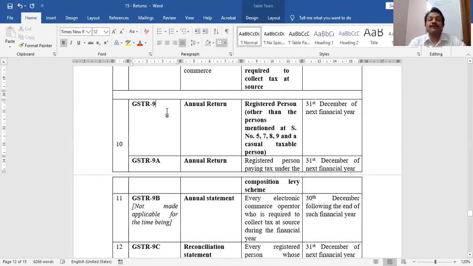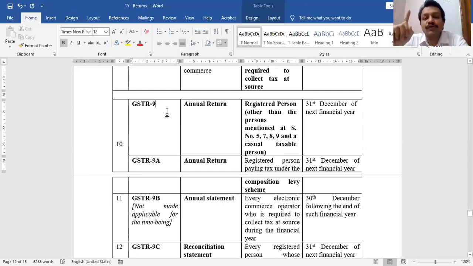Again, listen. Section 44 gives you four forms. GSTR 9 for every person except non-resident, except input service distributor, except deductors of tax at source, except collectors of tax at source, except casual taxable person. For these people, they have to furnish their annual return by 31st December of the next financial year. Then GSTR 9A, again annual return by 31st December of the next financial year only for composition levy people. That means a composition levy payer will not file GSTR 9. That person has to file GSTR 9A.